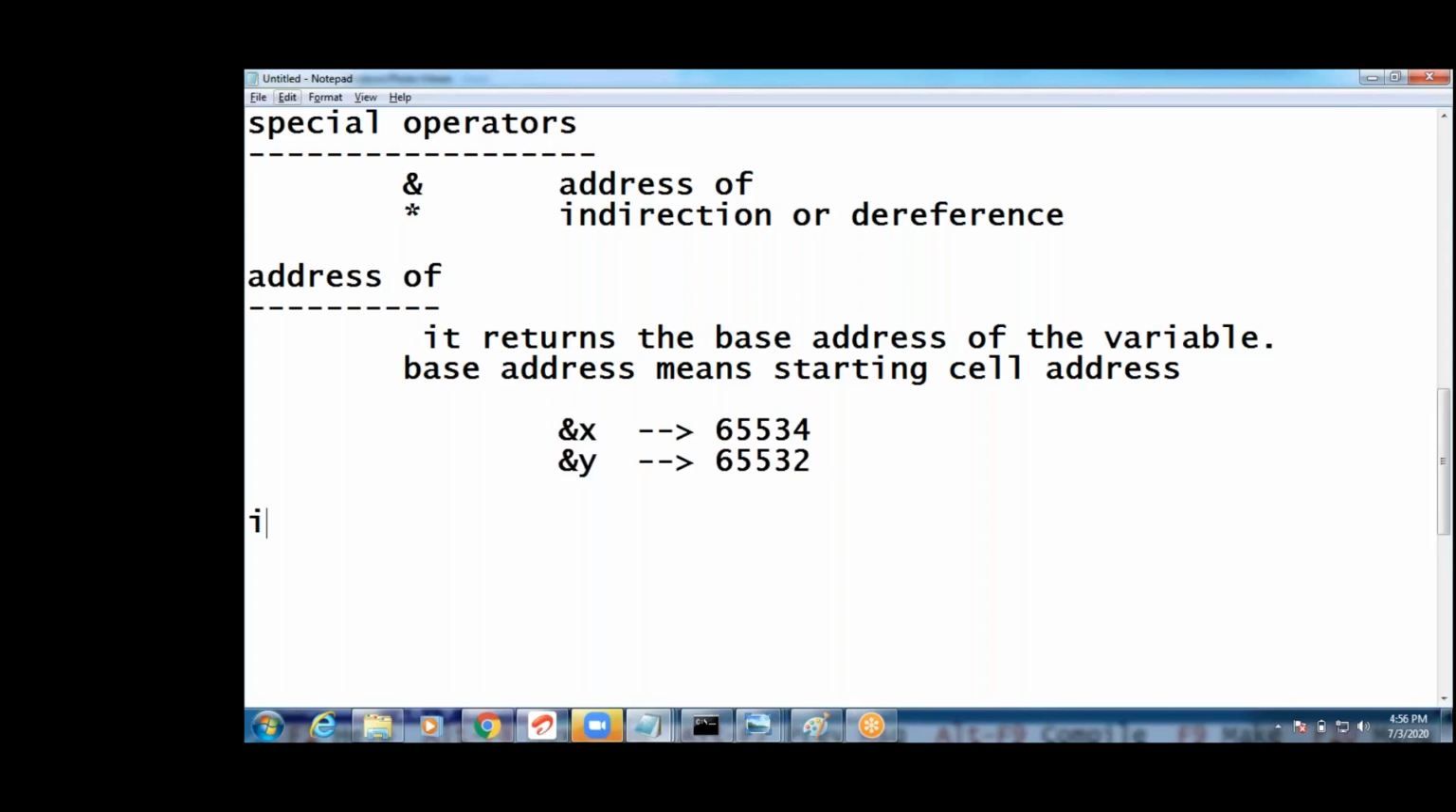Star operator or indirect operator. Multiplication is different, guys. When it is multiplication, 2 into 3, it's the multiplication. If I write like this, this is a pointer. Are you following? This is a pointer, this is a multiplication. If only one is there, that is a pointer.